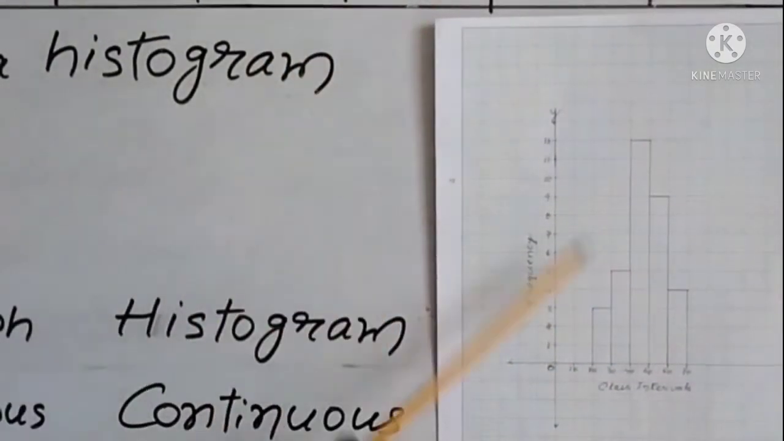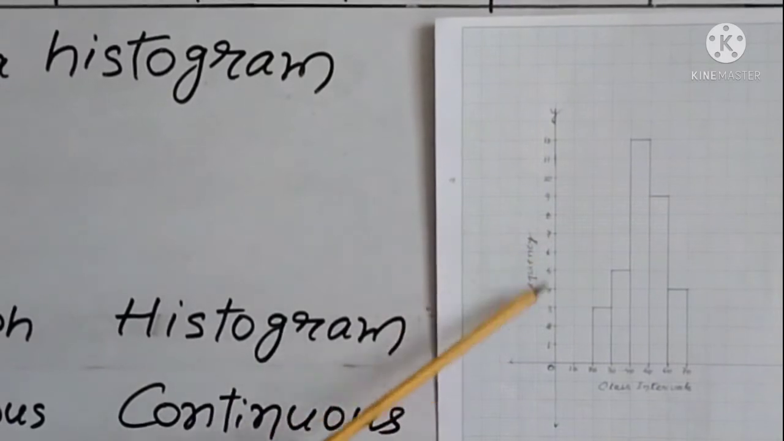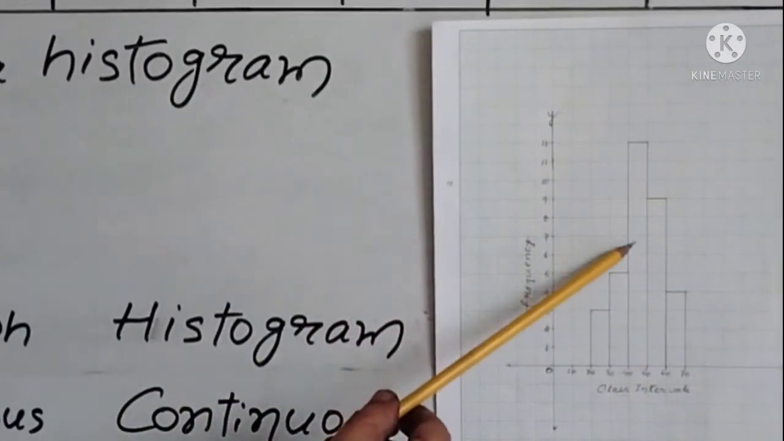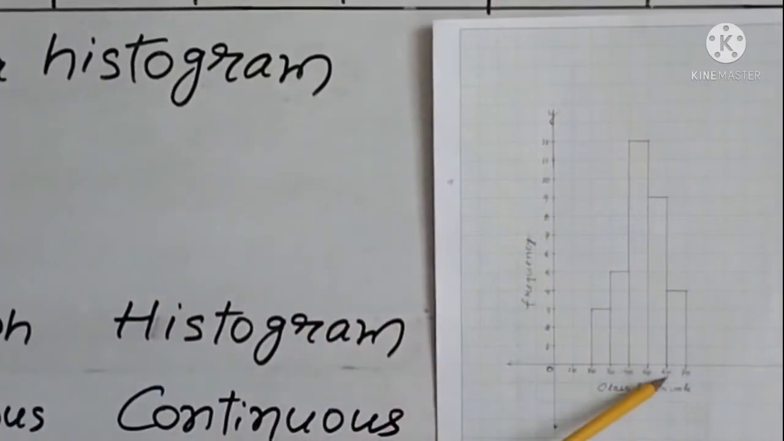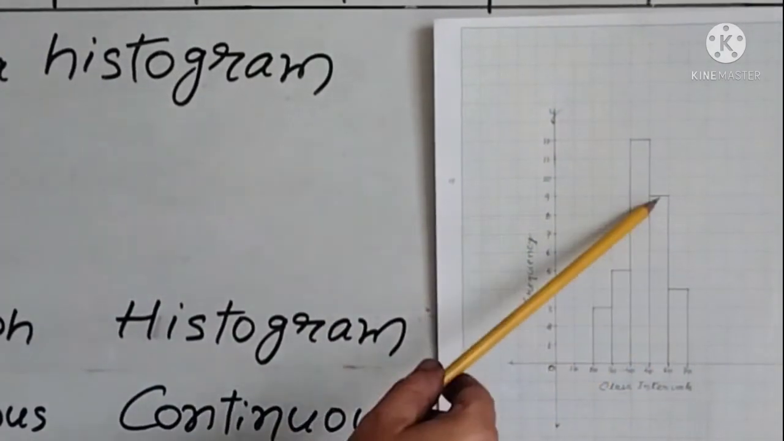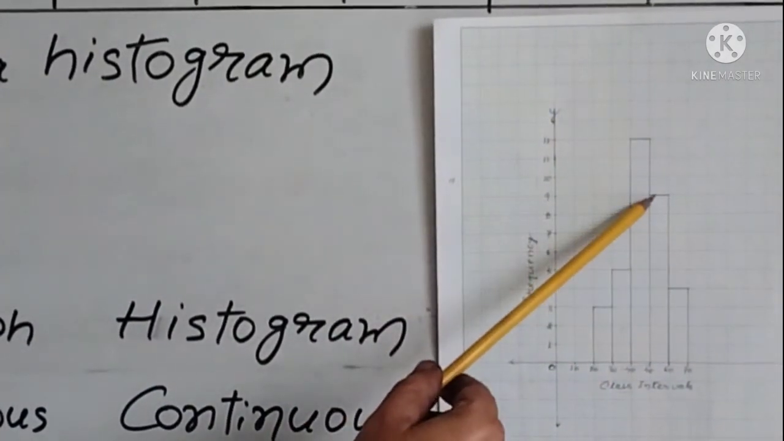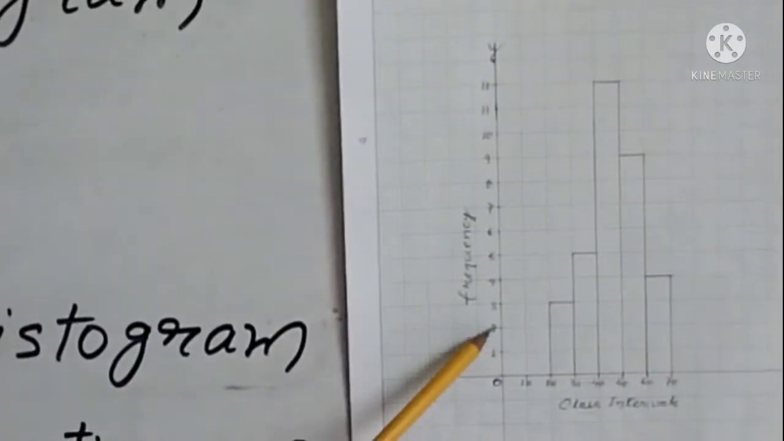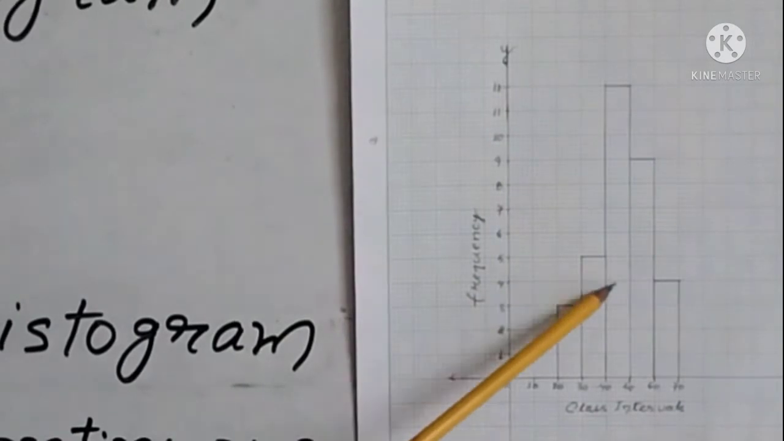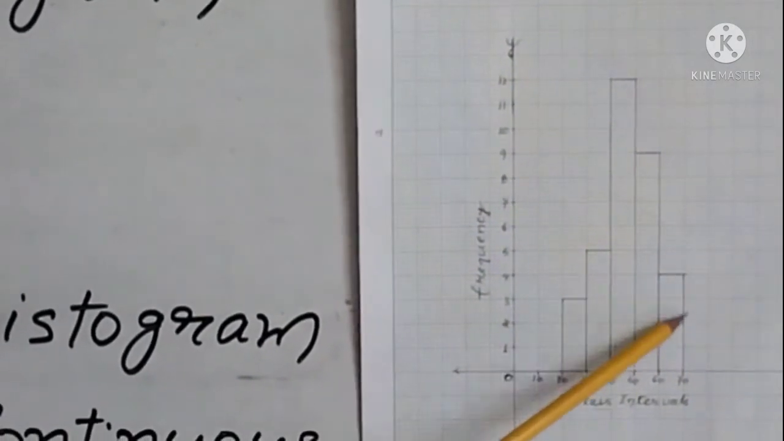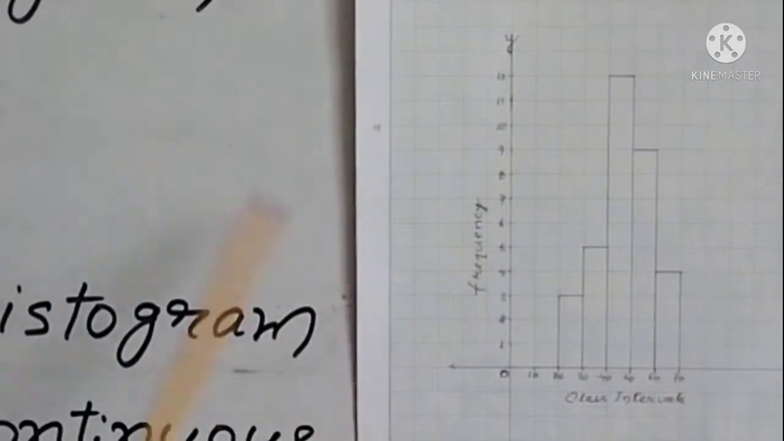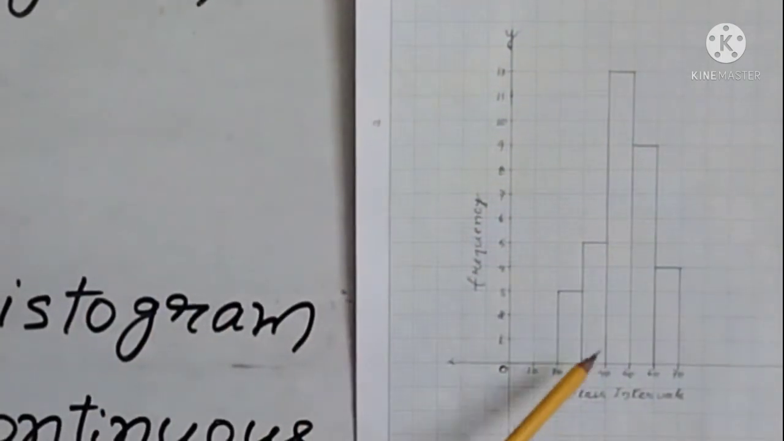Then 40 to 50 is 12. So here is 12. And 50 to 60 is 9. See this, 9. And 60 to 70 is 4. So 1, 2, 3, 4. So this line, this one. So 60 to 70 is 4. So in this way we draw a histogram.